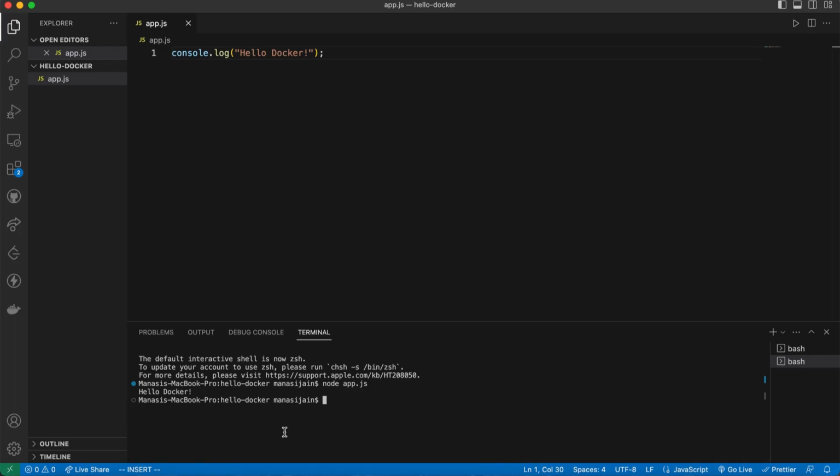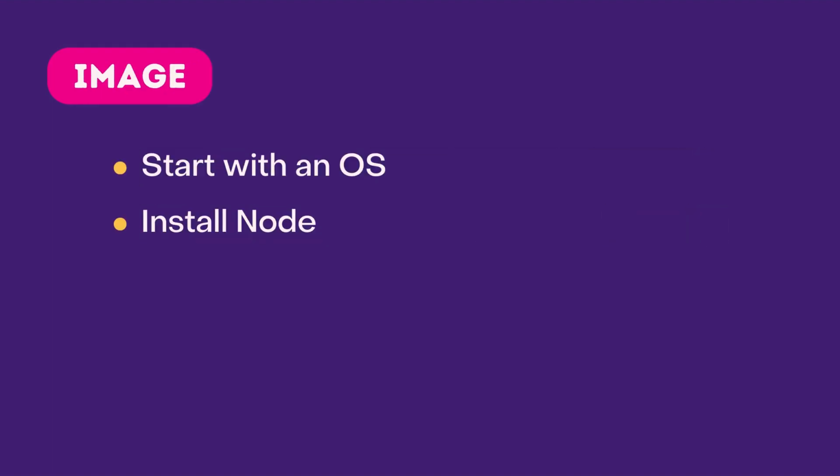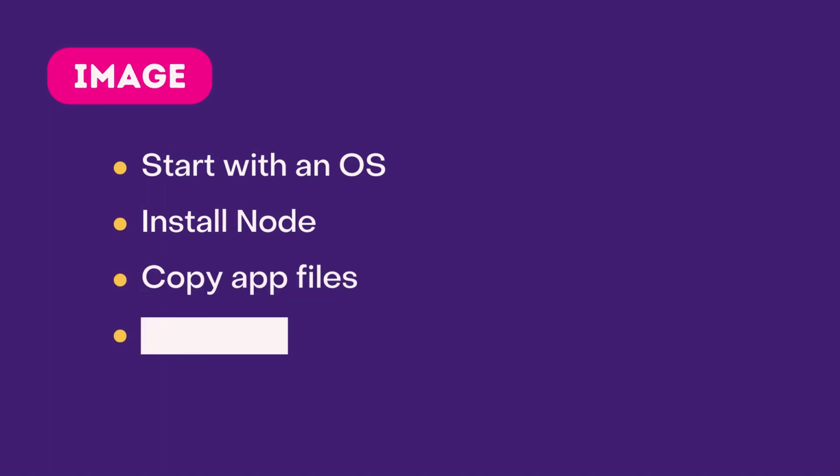So here, for running that application on a different computer, we need to follow some instructions. So here are the instructions for deploying this program. We need to start an operating system. Then we need to install Node.js, which is an execution environment for JS code. Next, we need to copy our application files, and finally we need to run node app.js. So we have to follow 4 steps just for a simple program.